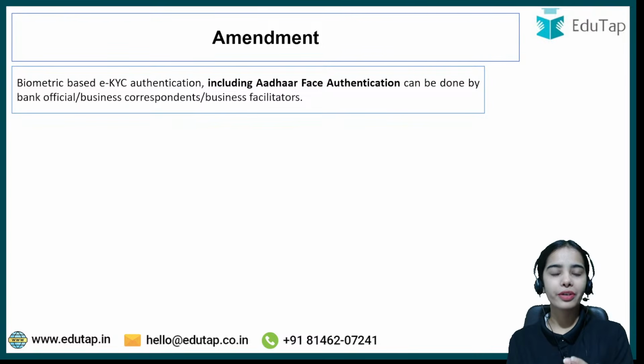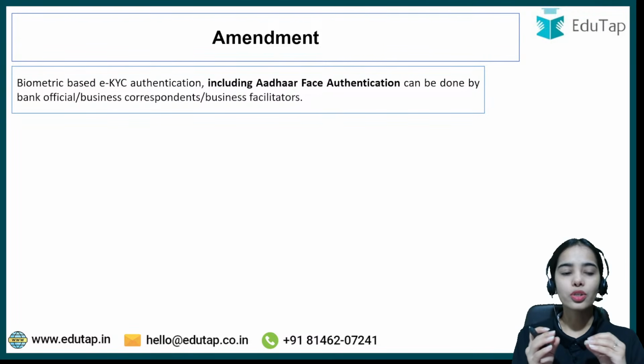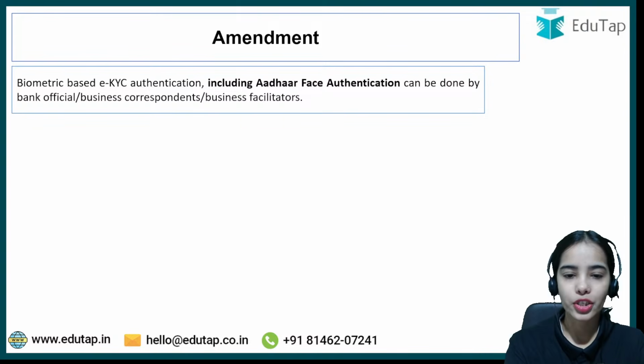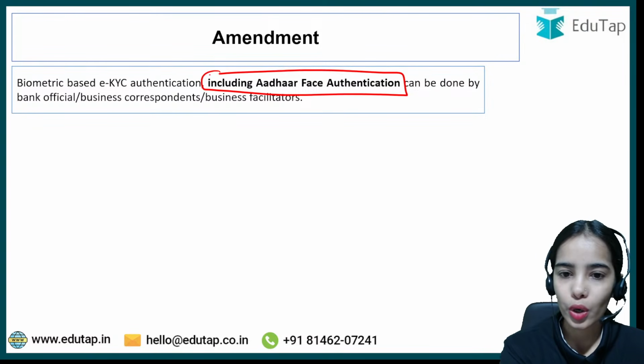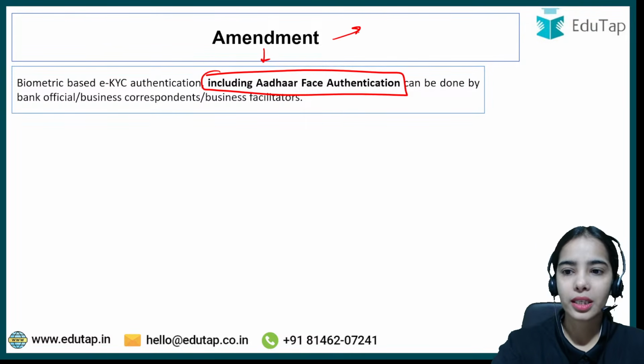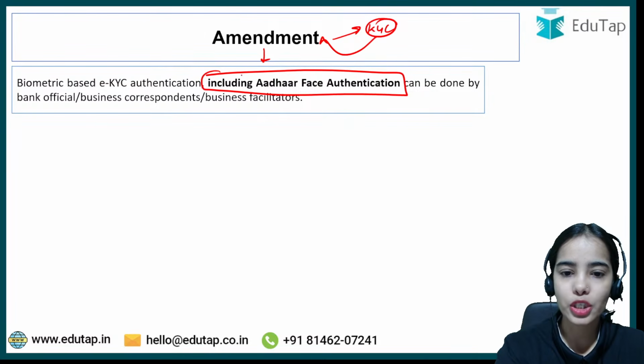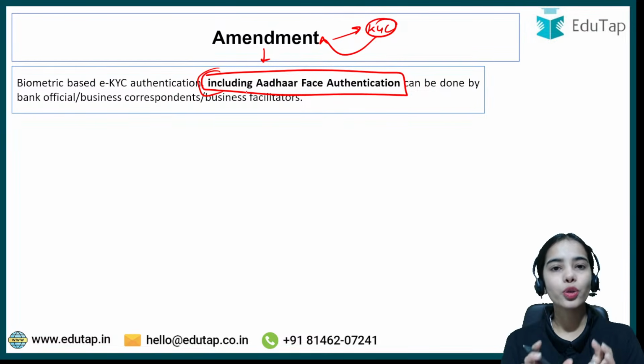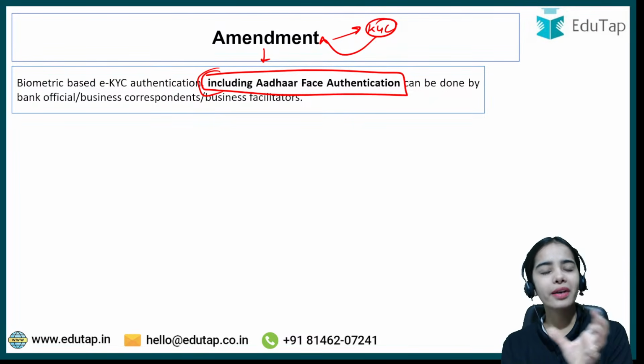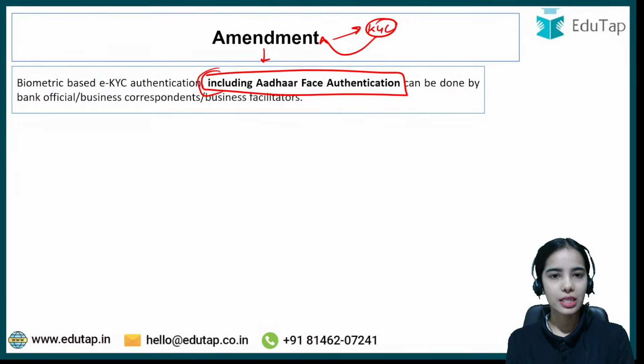Next is biometric based eKYC authentication. Till now biometric happened through the iris scan or the fingerprint scan, right? So biometric based eKYC authentication has a new clause in the amendment under the KYC norms. The highlighted parts are the new clauses. Recently it was said that face authentication will be allowed, because there are many disabled people, or people who are not able to do the iris scan or the fingerprint authentication.